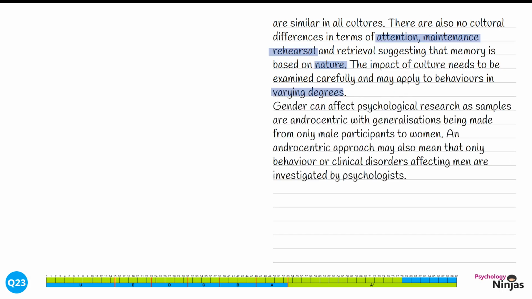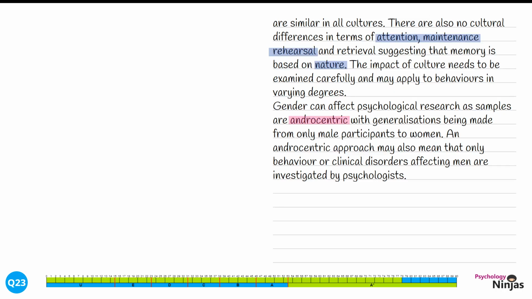Gender can affect psychological research as samples are androcentric, with generalisations being made from only male participants to women. An androcentric approach may also mean that only behaviour or clinical disorders affecting men are investigated by psychologists. We've explored the term androcentric in detail here, talking about both samples and the nature of research.